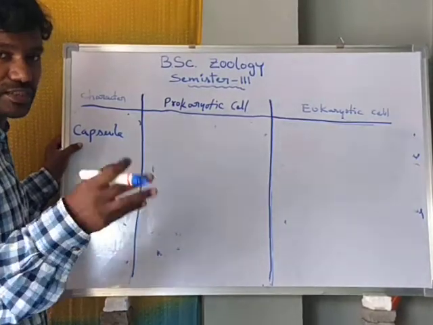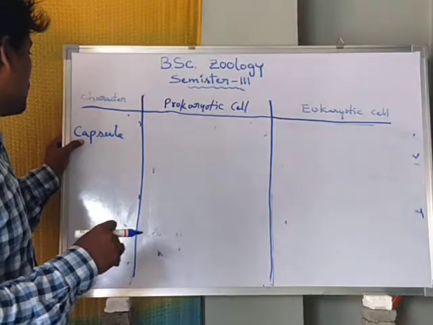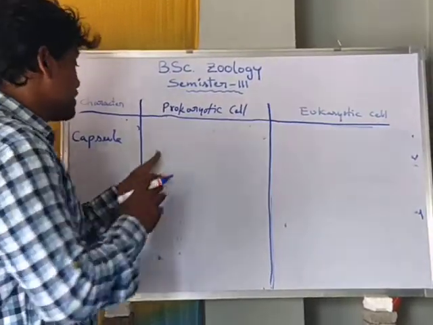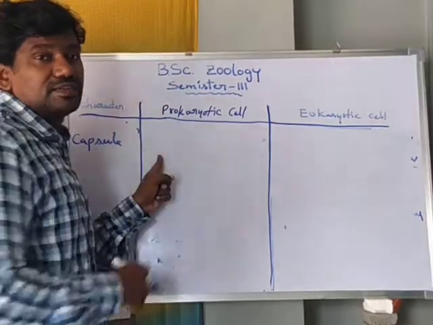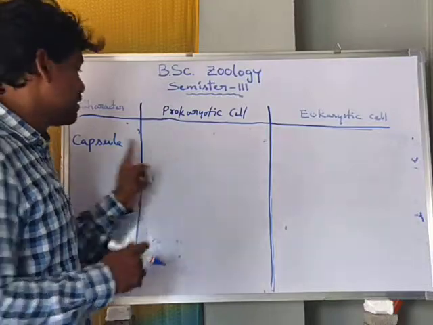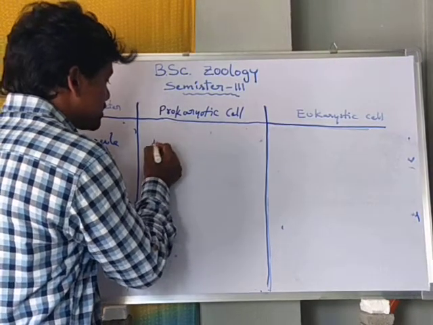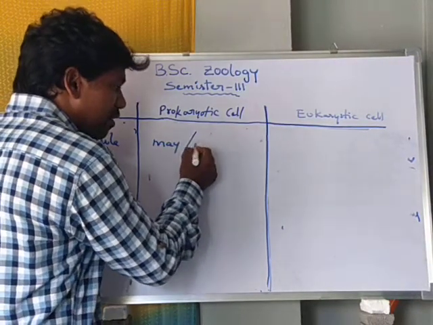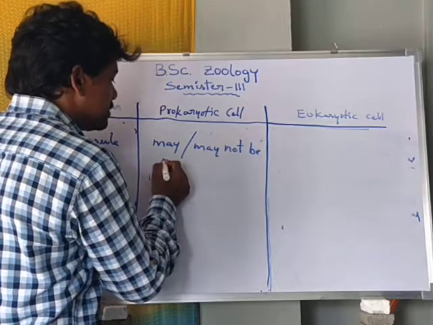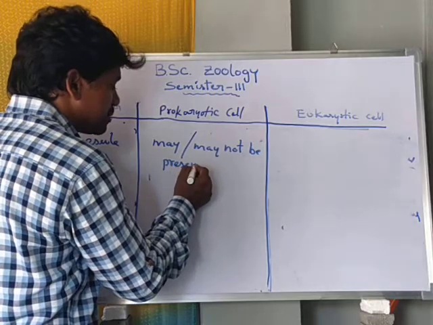The capsule protects the organism and is located outside. In bacteria the capsule may or may not be present, but in viruses the capsule must be present.